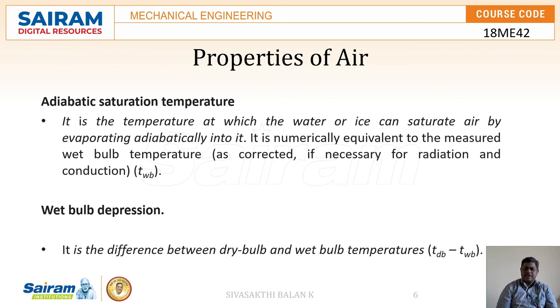Let us see what adiabatic saturation temperature is. It is the temperature at which water or ice can saturate air by evaporating adiabatically into it. It is the temperature at which the air starts to separate the moisture from its whole content. It is numerically equivalent to the measured wet bulb temperature. The next property we should know is wet bulb depression. It is the difference between the dry bulb and wet bulb temperature. Very simple.